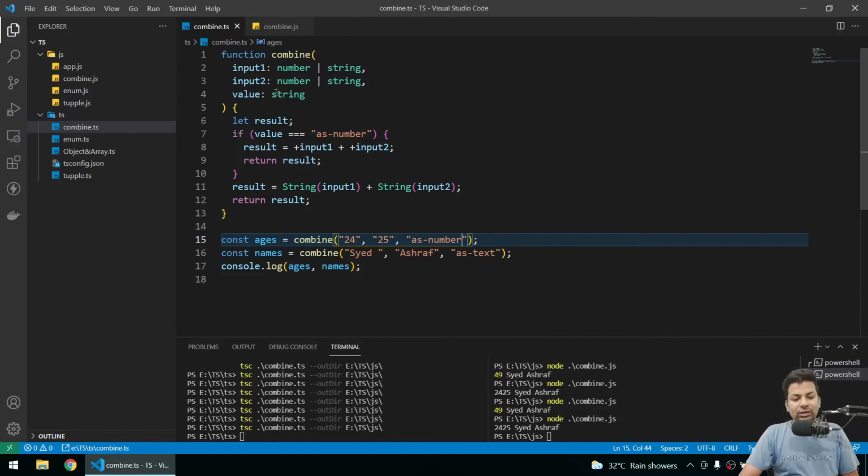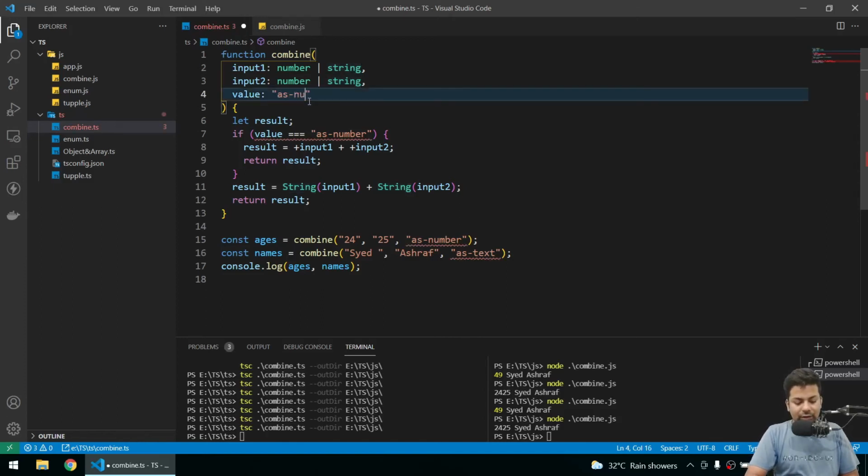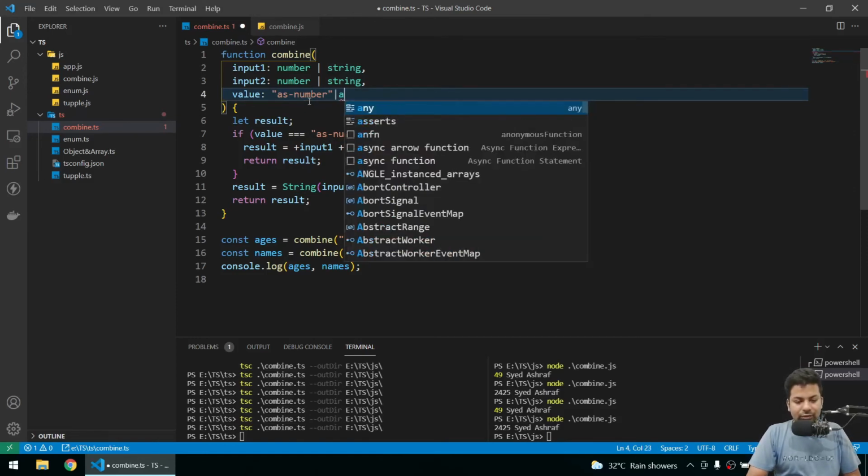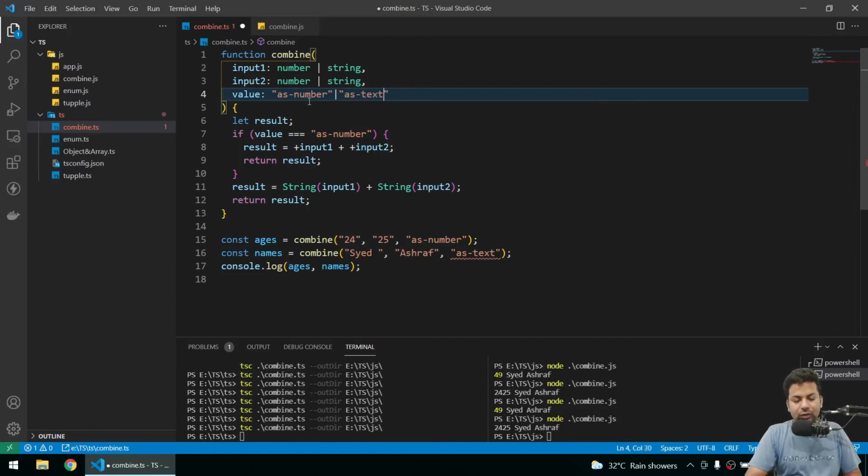In the value, we'll just say either it can be as number, or either it can be as text. Now you are saying either it will be a number or a text. It can accept only two values. So this is what literals are. You just tell them, okay, this can only be true. Literals with unions: because you have literals defined, only these values will be acceptable. Then you are putting union also, because this and this will be our literals.